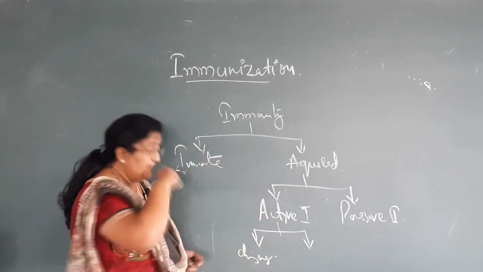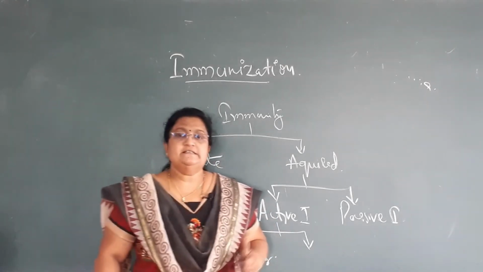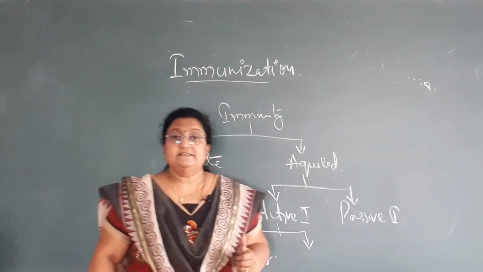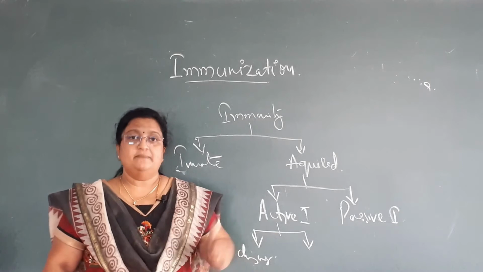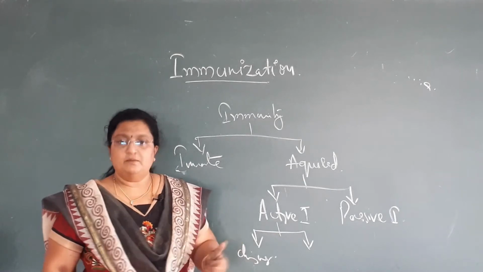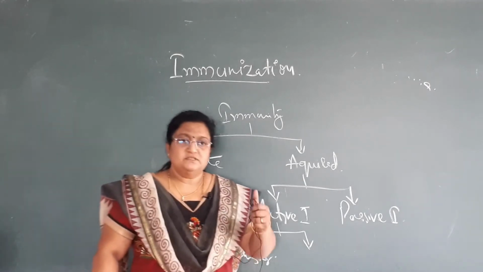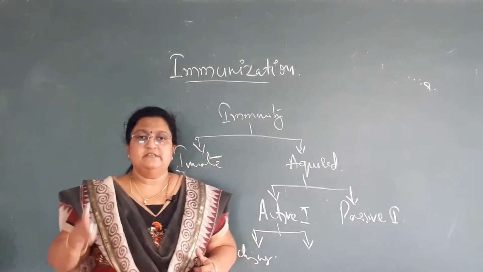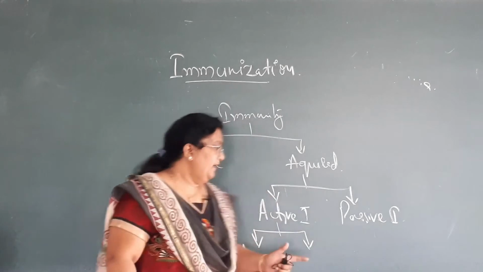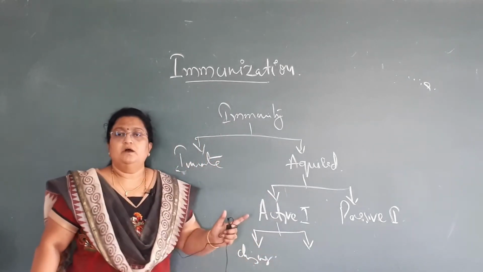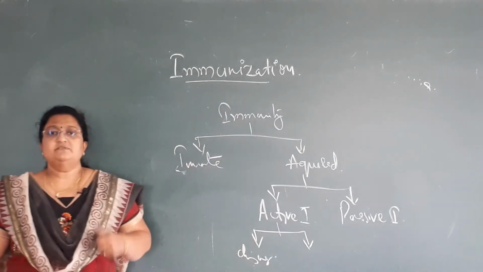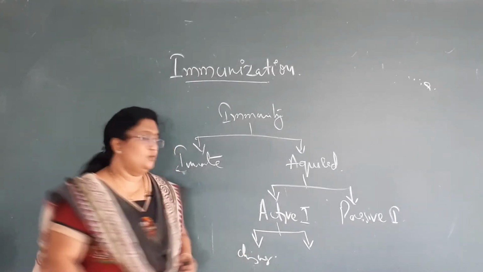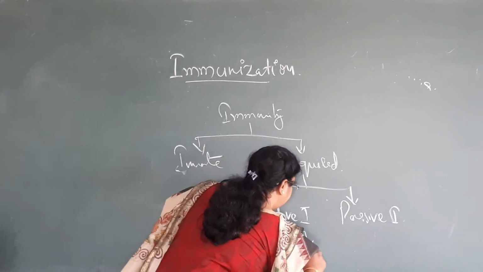The active immunity, first variety, is the immunity produced in response to a disease. In some diseases, when a person suffers from a disease, for example mumps, once in his lifetime, he will never have mumps in the future. Naturally, he gets immunity against mumps in his life. And the second variety of active immunization is through vaccination.